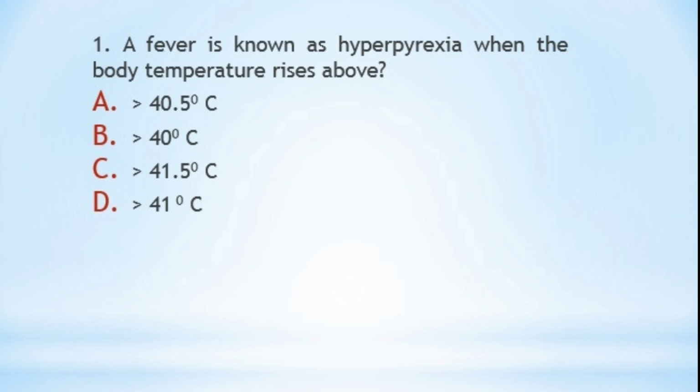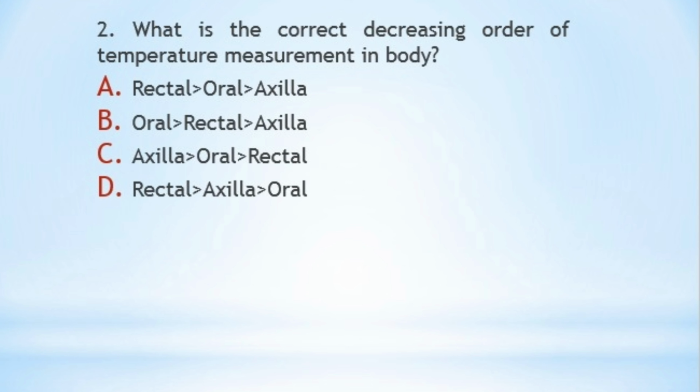All right. Now, question number 2 is, what is the correct decreasing order of temperature measurement in body? As you know, the temperature of inner body parts is obviously more than the outer body parts, and the three areas given in the options are the rectal, the oral and axillary. So obviously the rectal temperature is more than the oral temperature, which is again more than the axillary temperature. So the correct answer here is option A, rectal more than oral more than axilla.